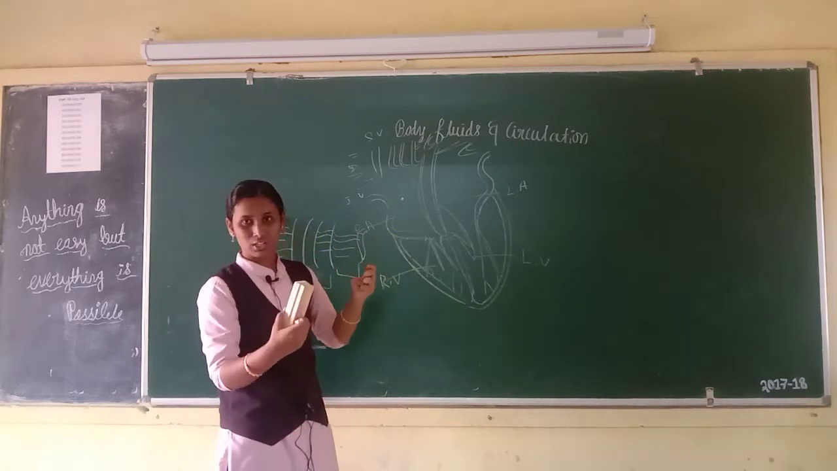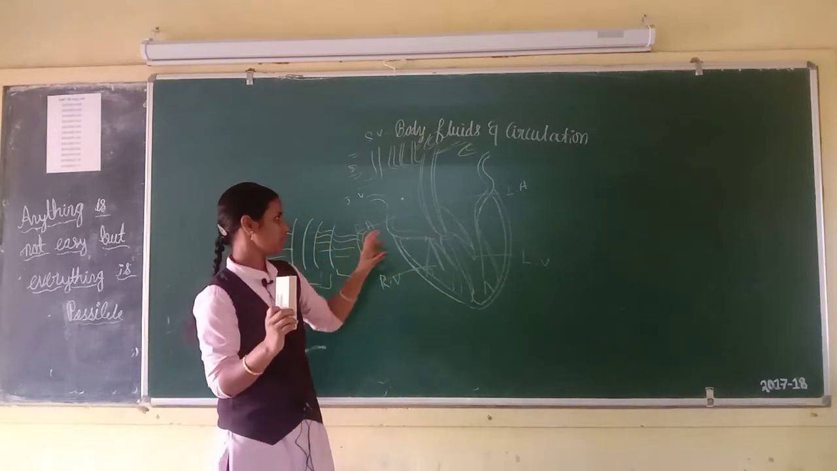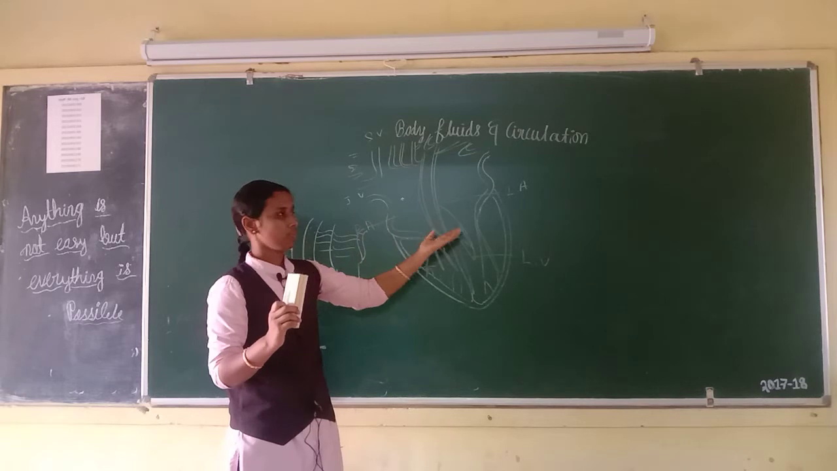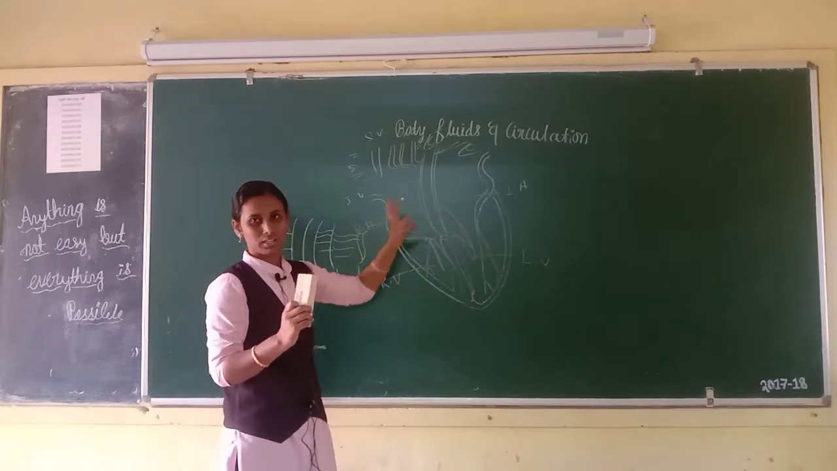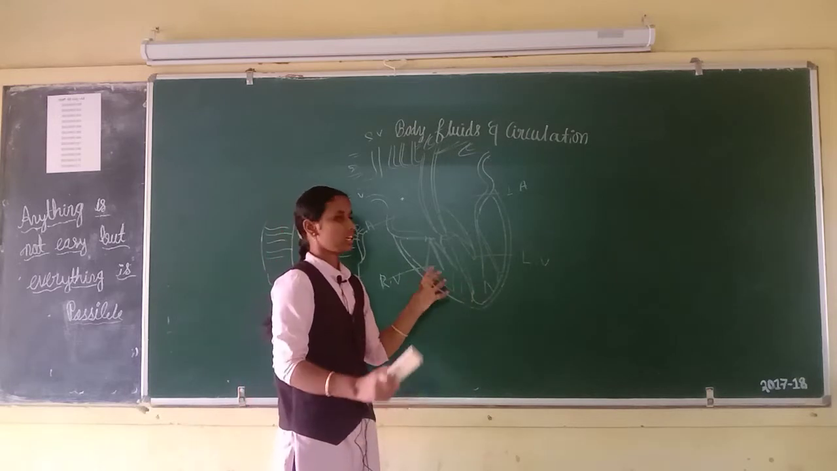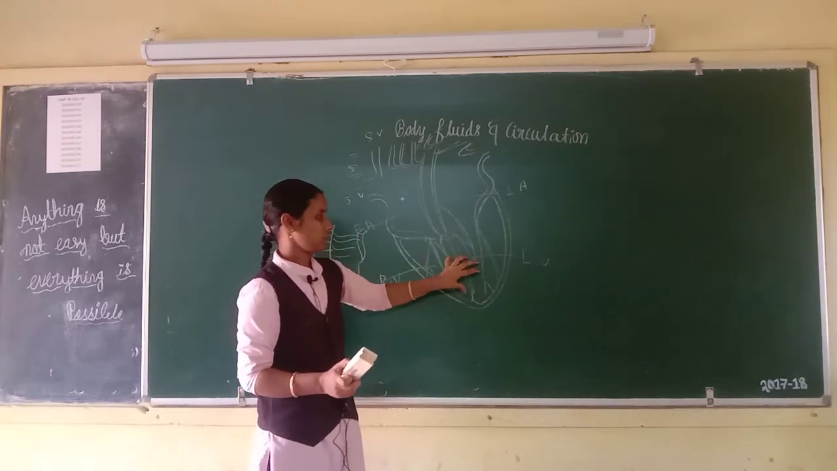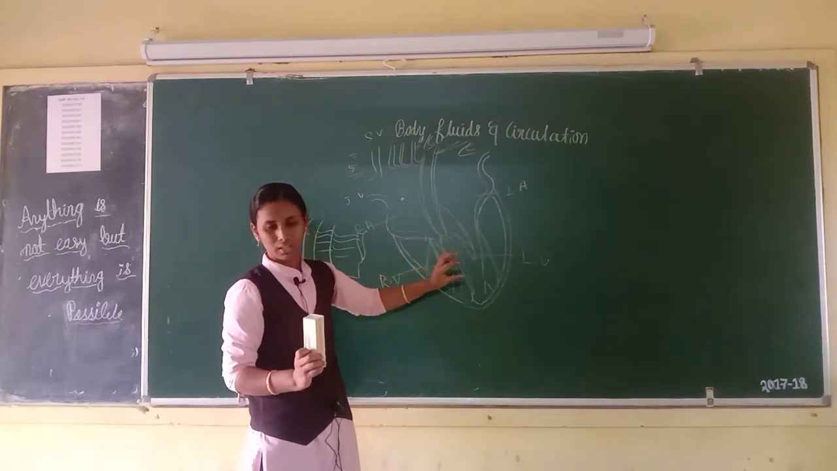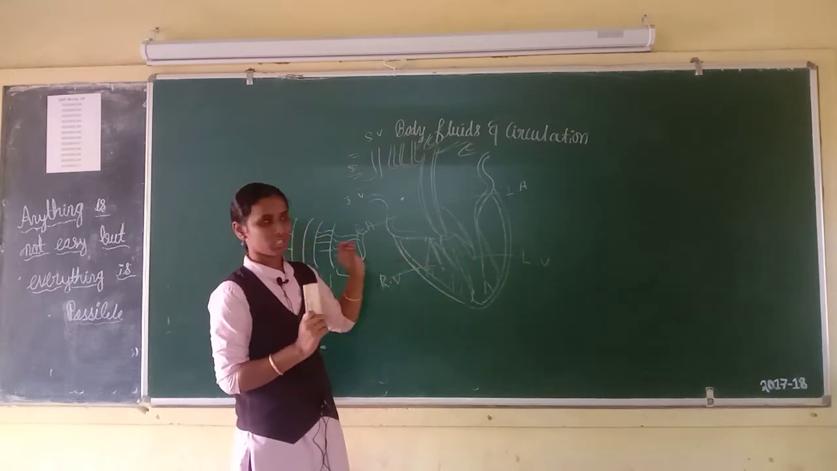First, the receiving chambers. What are the receiving chambers? That is right atrium and left atrium. Both atria are the receiving chambers. Then ventricles are pumping chambers. Both ventricles are pumping chambers.